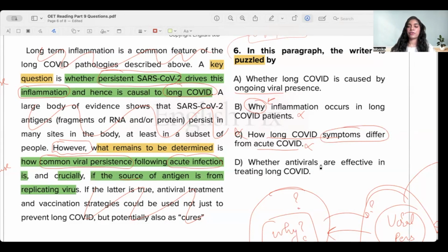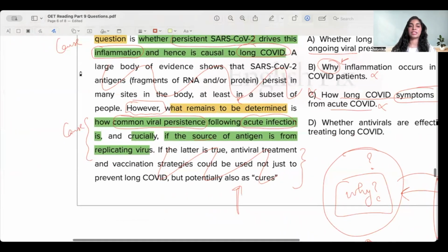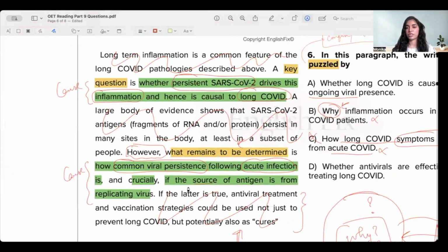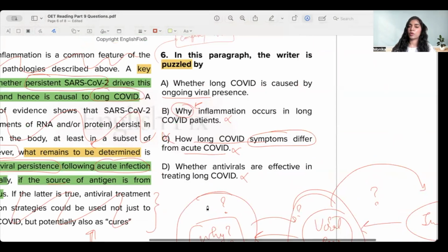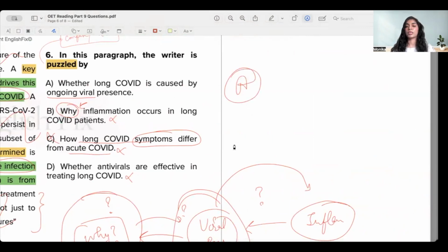Whether antivirals are effective in treating long COVID, they talked about the treatment here. They said if the latter is true, then antiviral treatment could be used as this and that. But this is not what remains to be determined. This is what remains to be determined, and this is what remains to be determined. So that's why D is also going to be wrong, and answer option A is going to be my correct